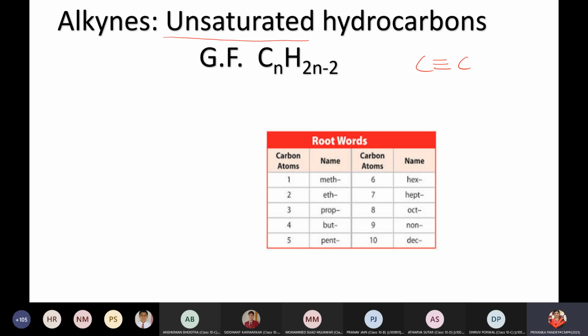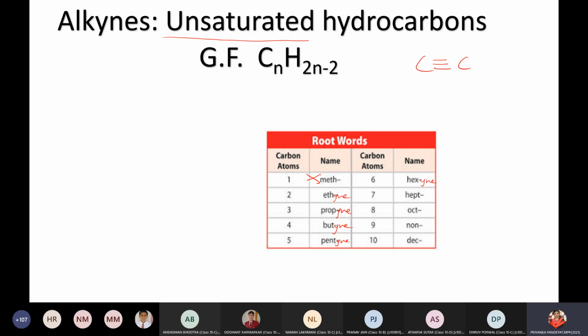Yes, ma'am. Ma'am, methane is not possible. So, ethane, and then propyne, butyne, pentyne, hexyne. Correct. So the first 5 members in your portion, you know it. It is ethyne, propyne, butyne, pentyne and hexyne.